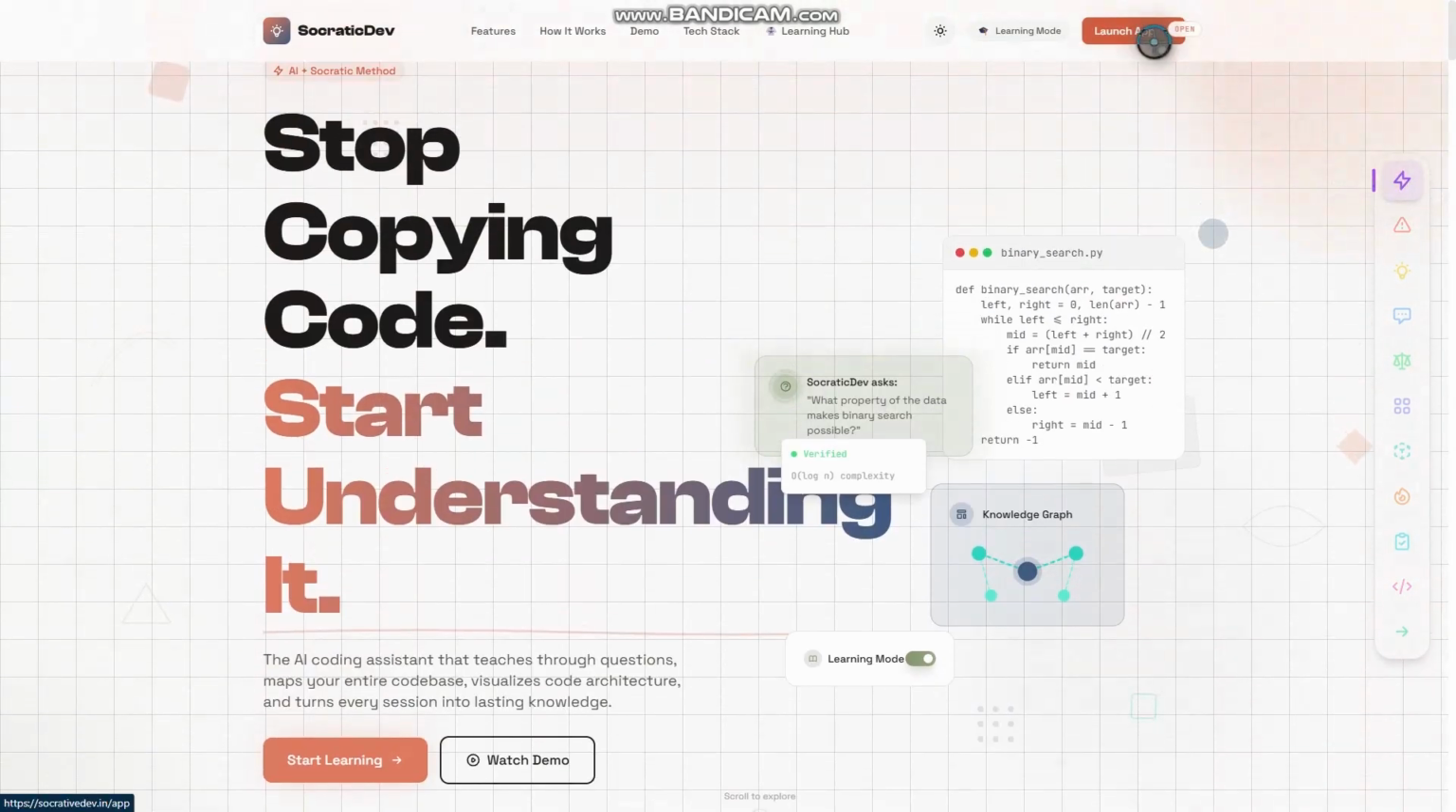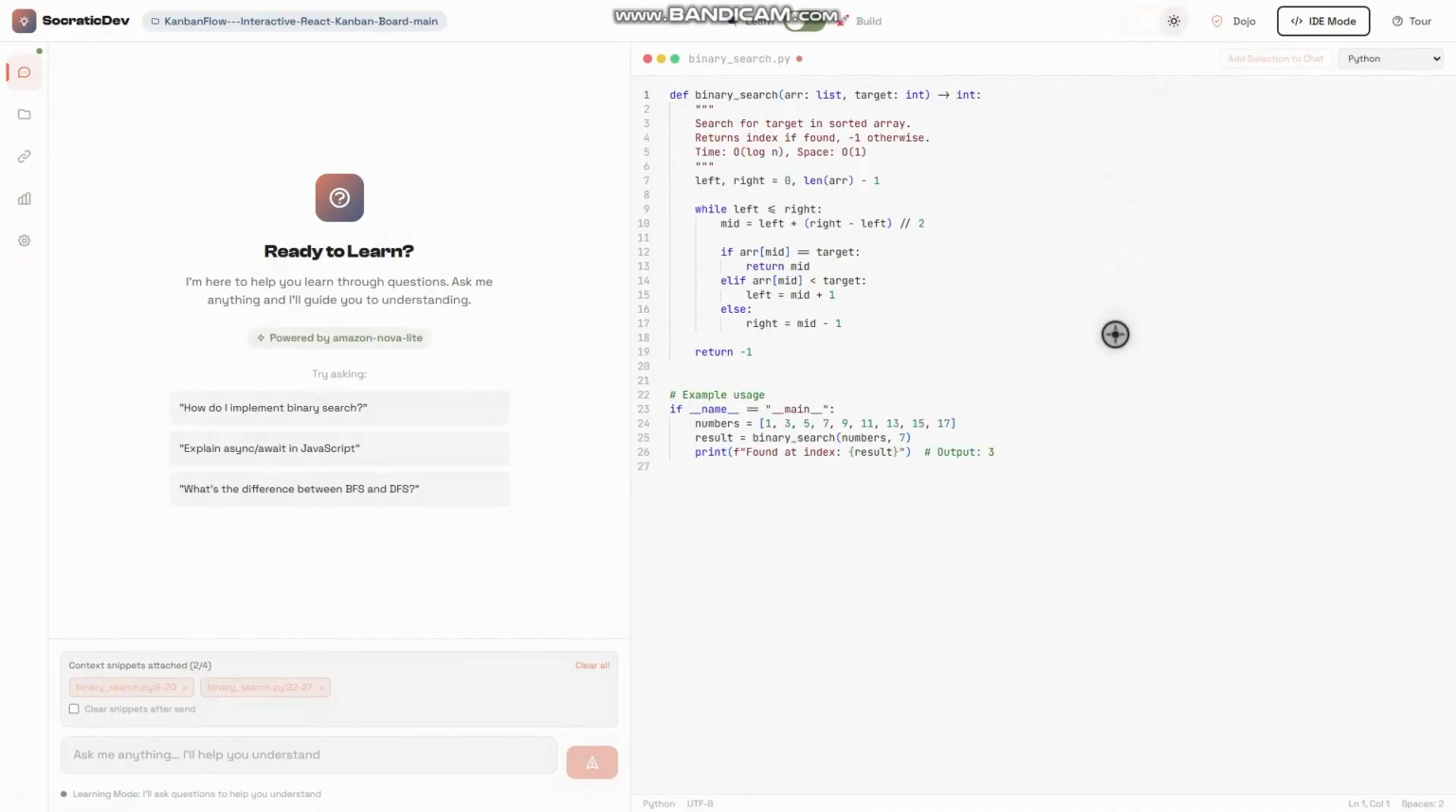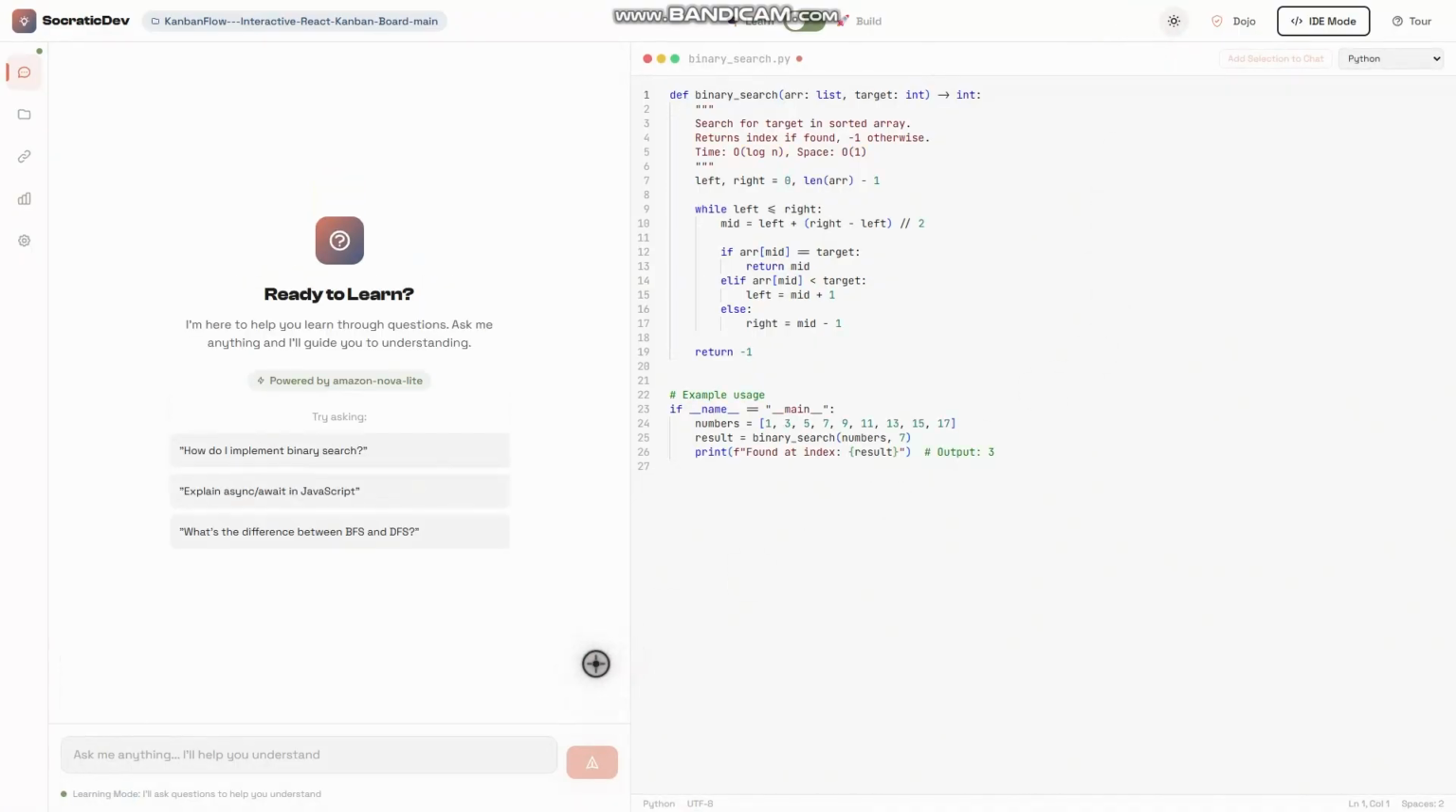The bootcamp student surviving their first technical interview, the self-taught developer shipping their first production app, the mid-level engineer leveling up their system design thinking, and the senior developer parachuted into an unfamiliar code base. Socrative Dev meets you where you are and grows with you.